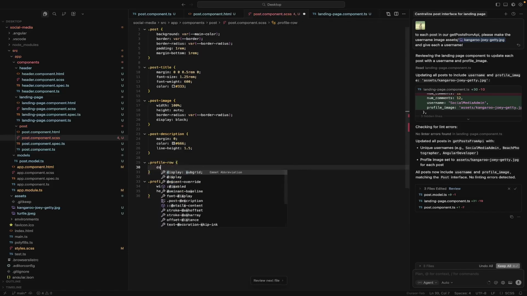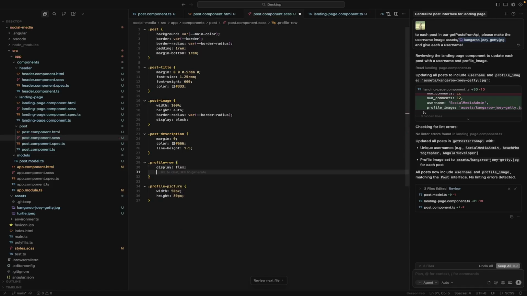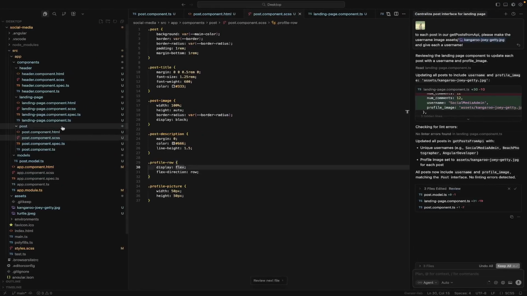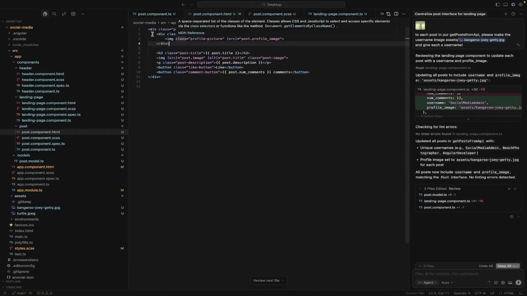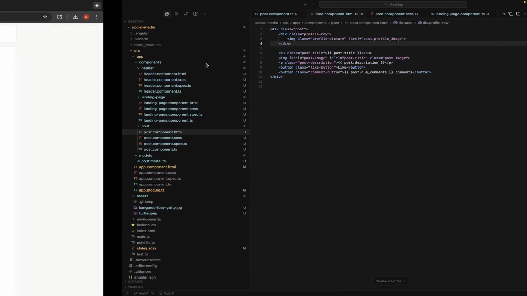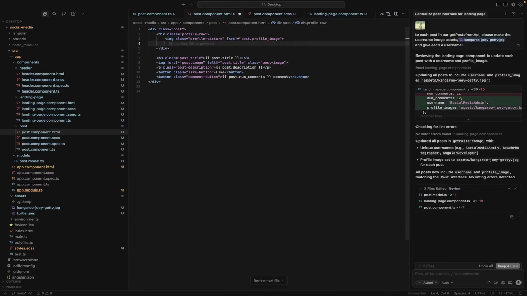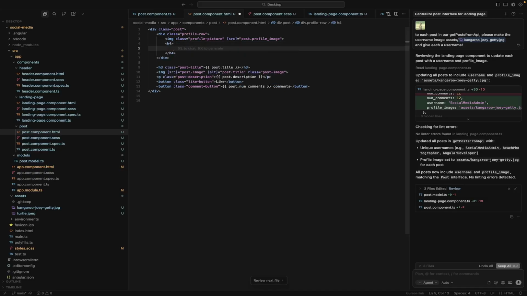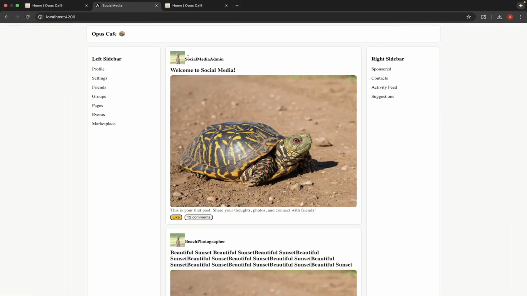Profile row, and we're going to do display, remember, flex, flex direction, row, right? Let's save that. Profile row. Oh, and I didn't even put the username. Duh. And let's see if we can use H4, which is slightly smaller than H3 for this. So we are going to use post.username. Okay, doesn't look too bad.